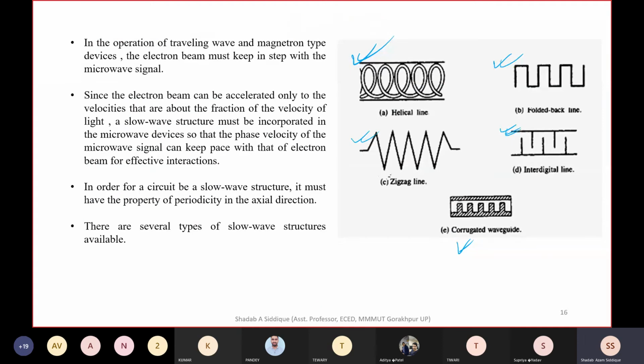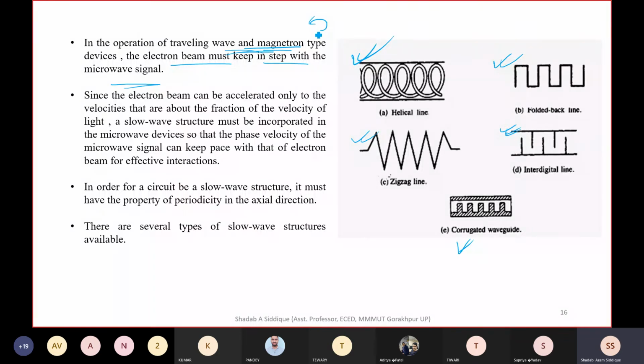In the operation of traveling wave and magnetron type devices, the electron beam must keep in step with the microwave signal. So the electron beam we are taking here should interact with the microwave signal. In the magnetron, we were seeing the interaction of the electric field with the electron, so that bending takes place.